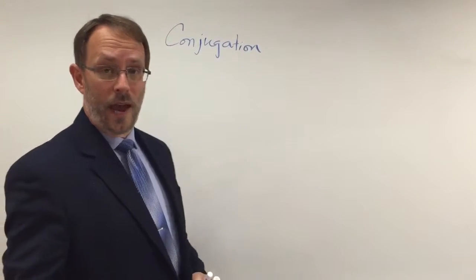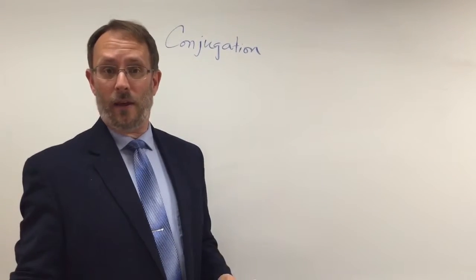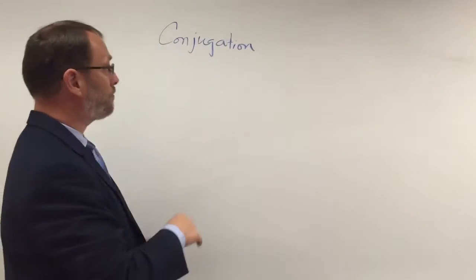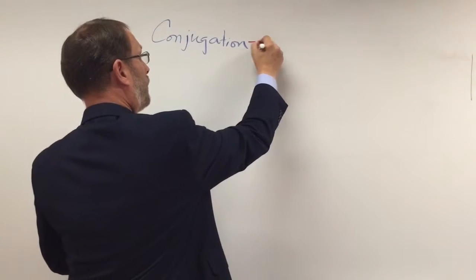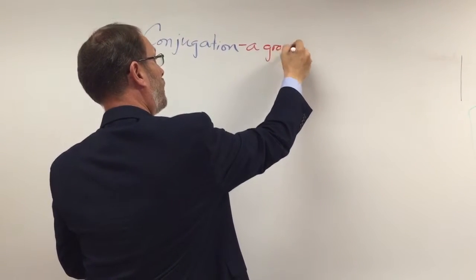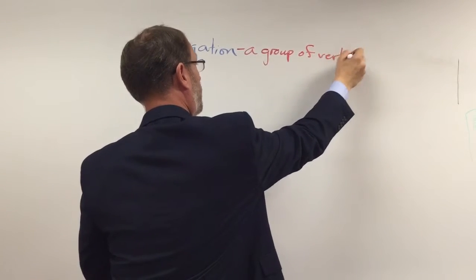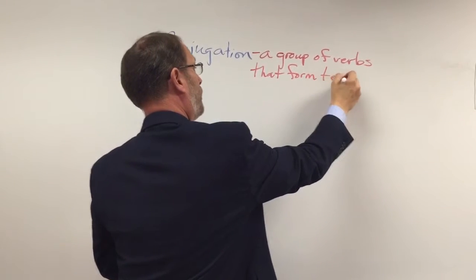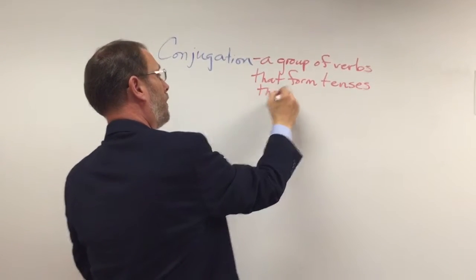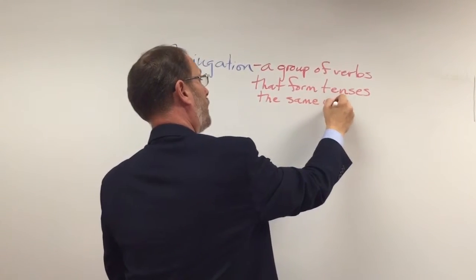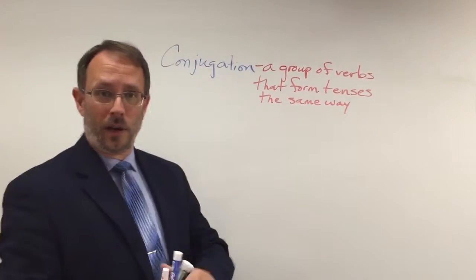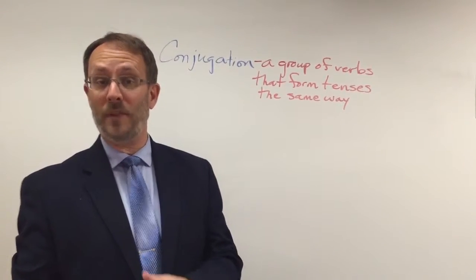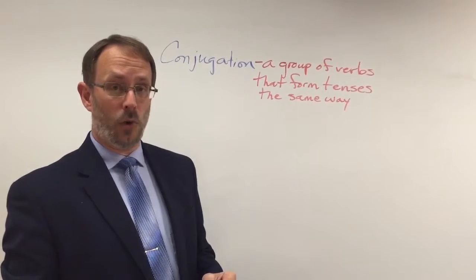You may recall that with nouns, a declension is a group of nouns that form their cases the same way. With verbs, a conjugation simply means a group of verbs that form tenses the same way. So in your mind, you want to coordinate or think together declension and conjugation. Declension is a group of nouns. Conjugation is a group of verbs.